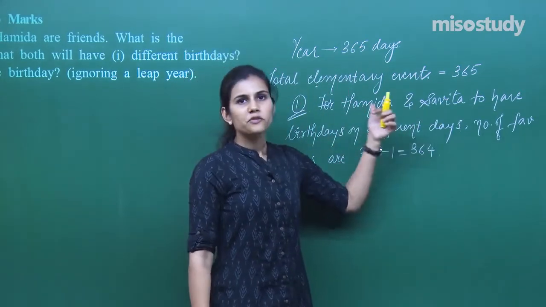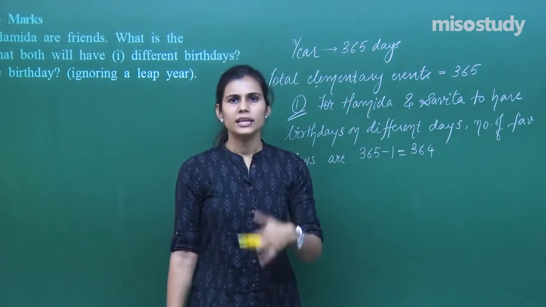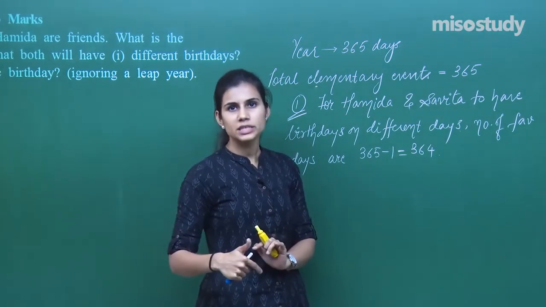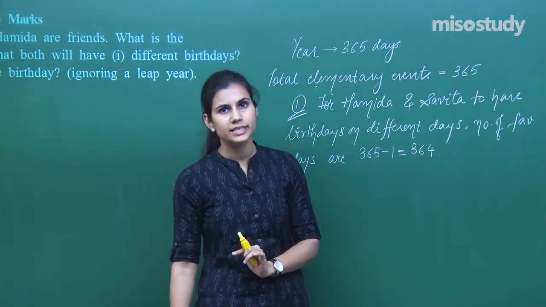So you can just take any one of them having their birthday on some day, let it be any day. Now for the other person to have her birthday different from this person's birthday, only 364 possible days are left.